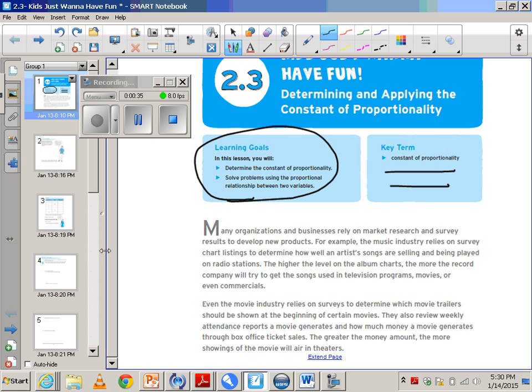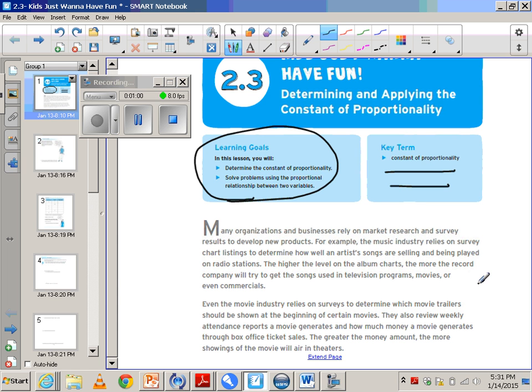Many organizations and businesses rely on market research and survey results to develop new products. For example, the music industry relies on survey chart listings to determine how well an artist's songs are selling and being played on radio stations. The higher the level on the album charts, the more the record company will try to get the songs used in television programs, movies, or even commercials.